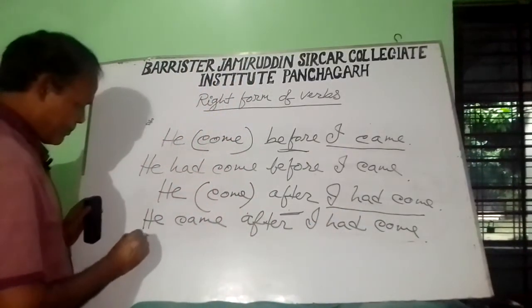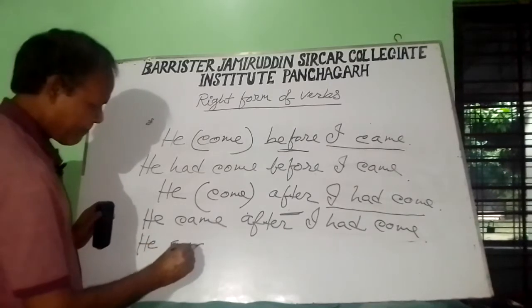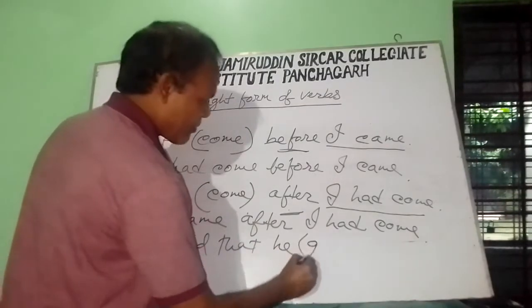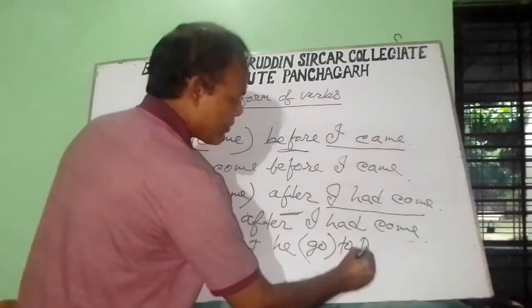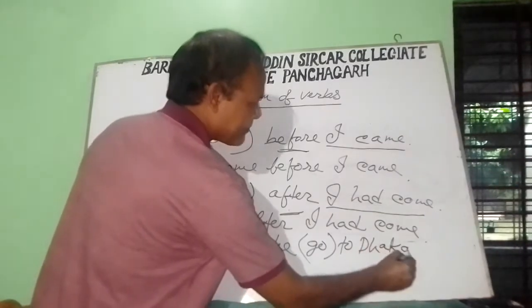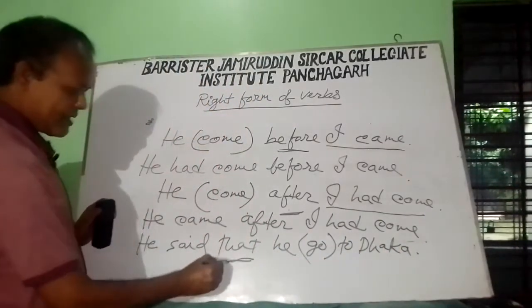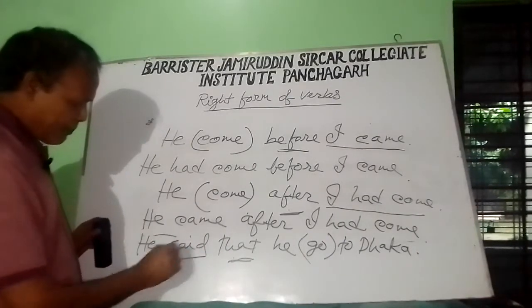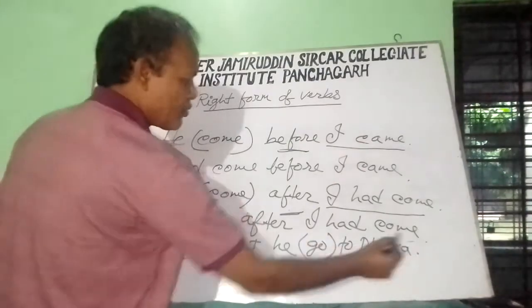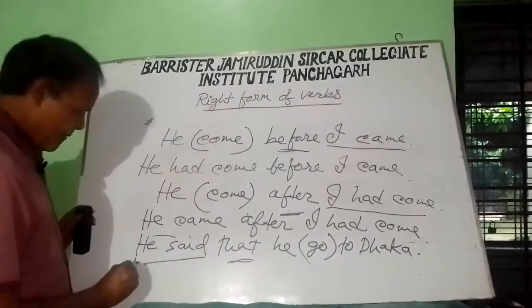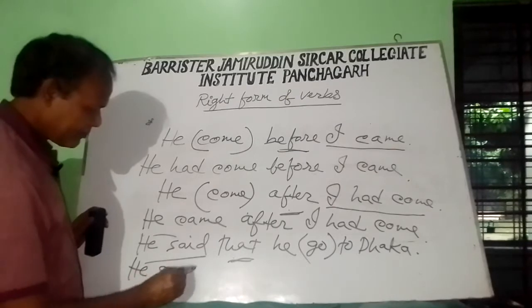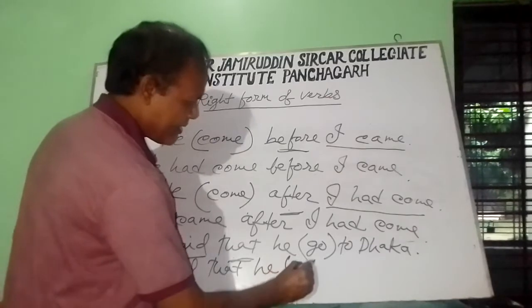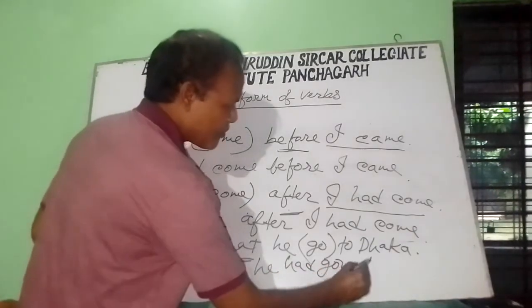Another example: he said that he go to Dhaka. Here that is used as a conjunction. So before that we see the sentence is in the past indefinite. So after that the sentence will be in the past perfect. So he said that he had gone to Dhaka.